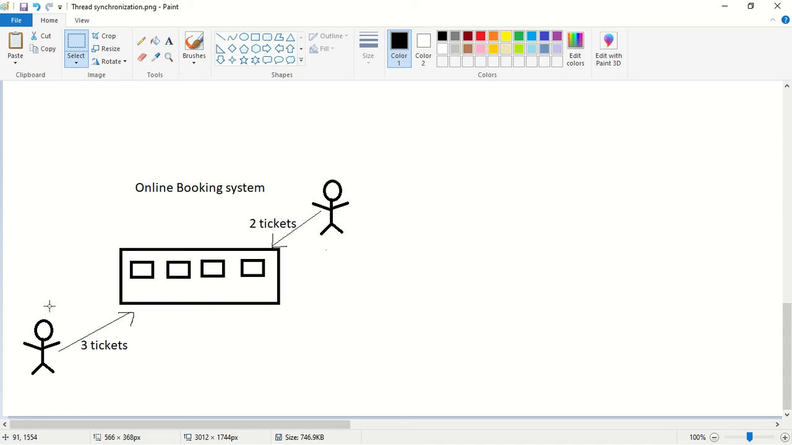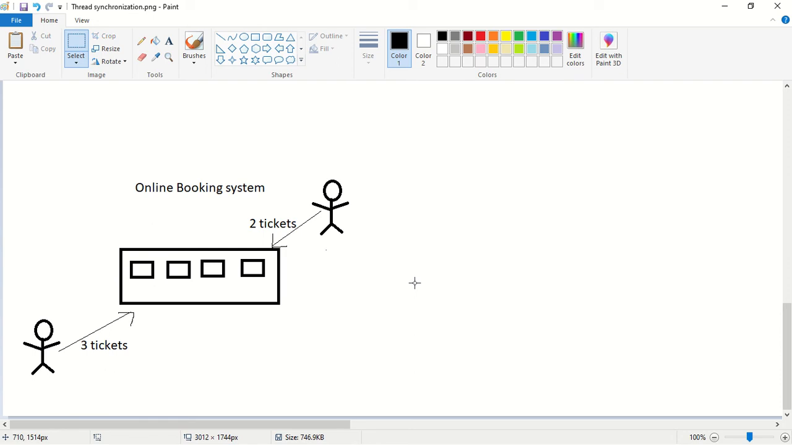So assume that this customer is trying to book 3 tickets, and this customer is trying to book 2 tickets. So what is happening? Both the requests are coming together. Both the requests are coming simultaneously. So what will happen when the 2 requests are coming simultaneously and it is being processed by the same Java object? We will get a data inconsistency problem.